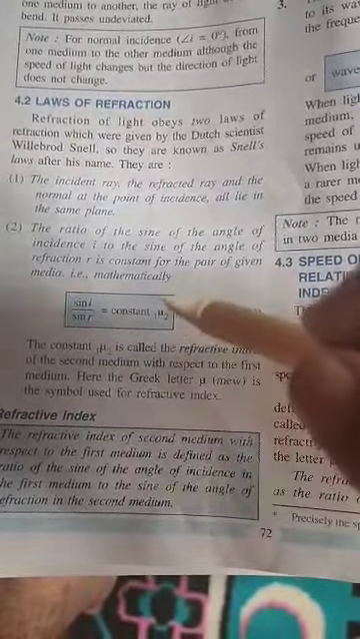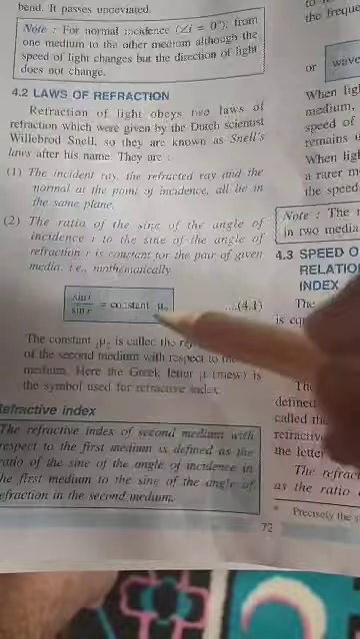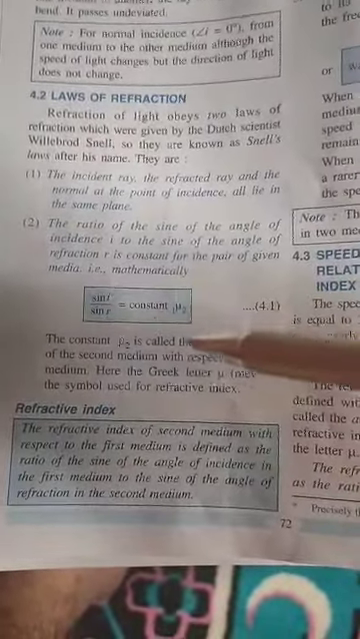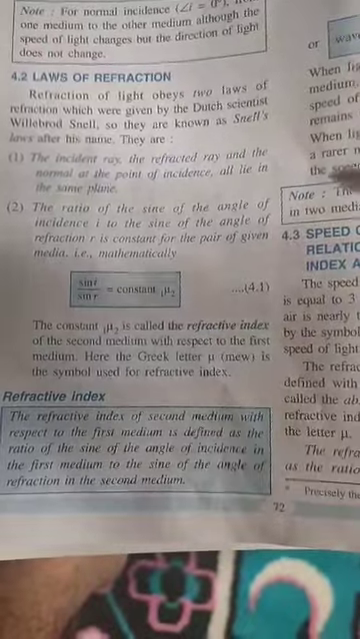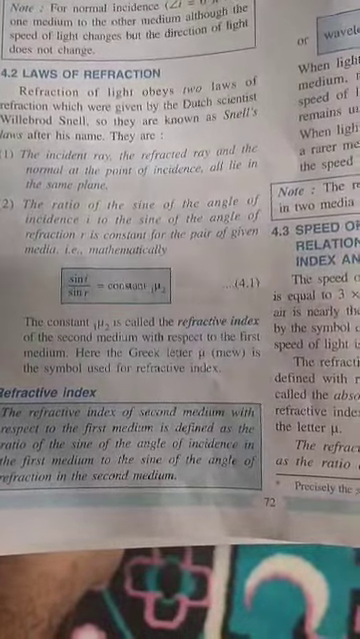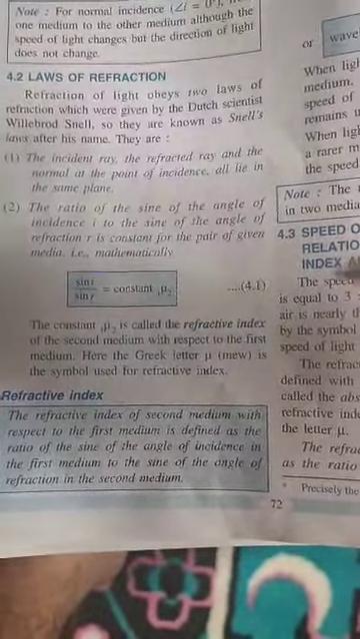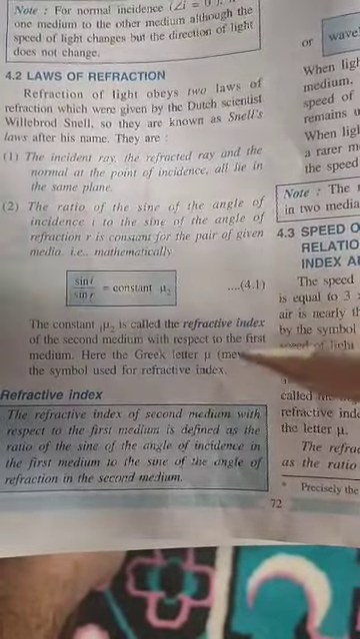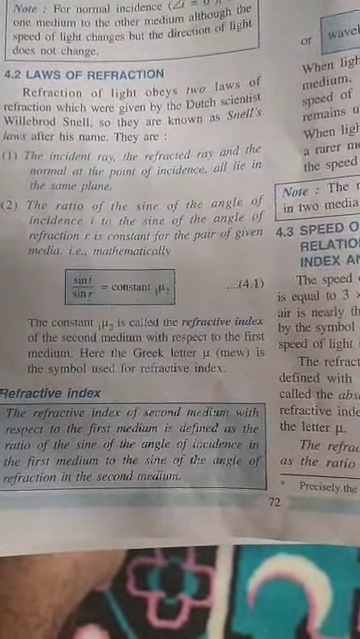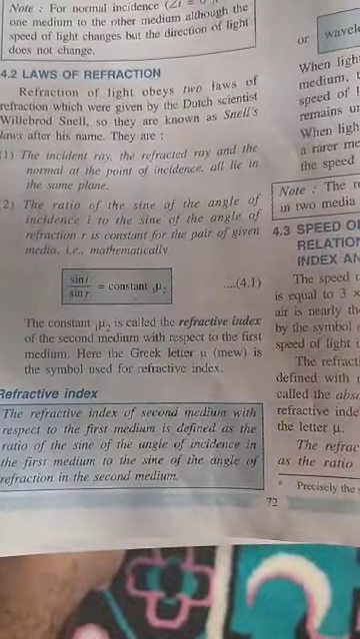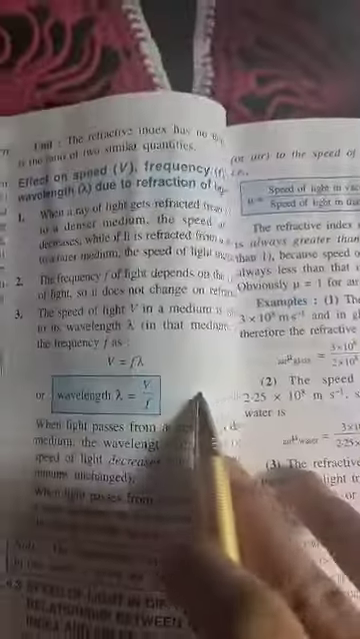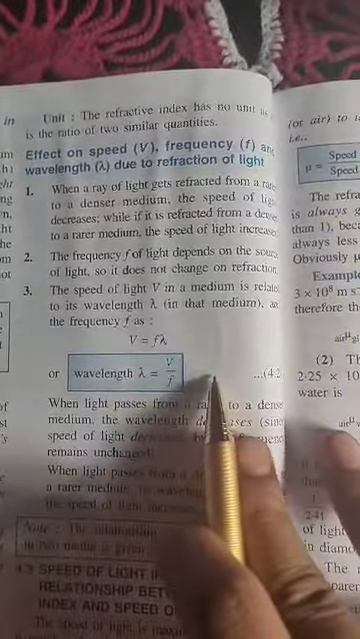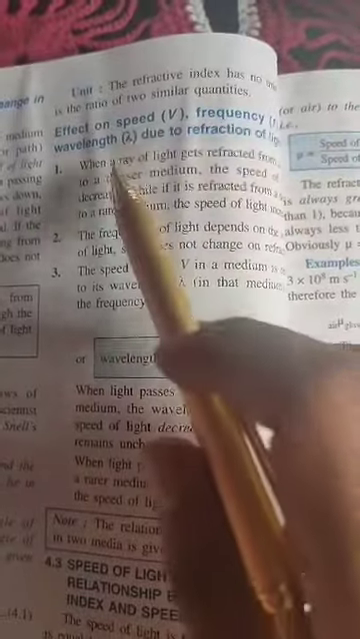Just now you understood what refractive index is. This refractive index is the property of the medium that you study later. Each medium, like air, has a particular value of refractive index. Glass also has a particular value of refractive index, and it has a physical significance. The refractive index of glass is something, and that something has a meaning. But before that, let me tell you what is the effect of refraction on speed, frequency, and wavelength.